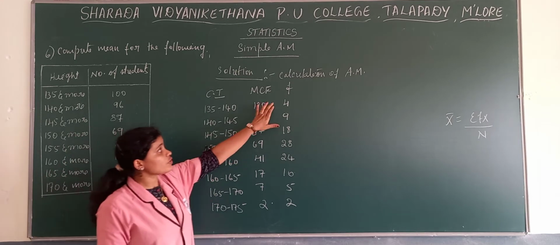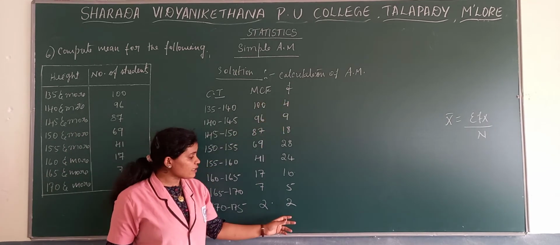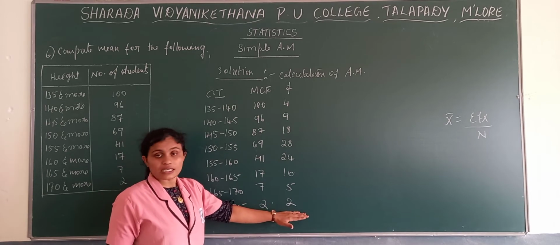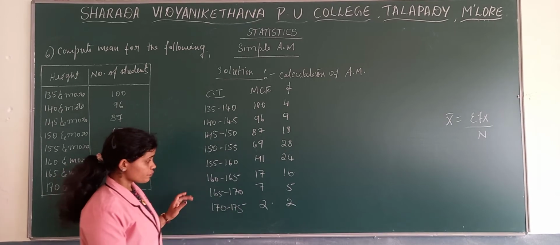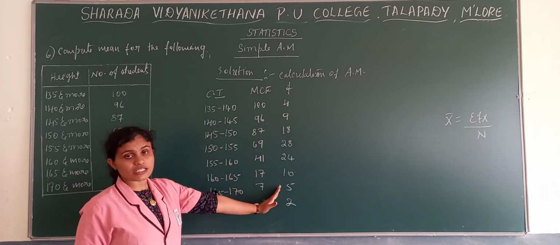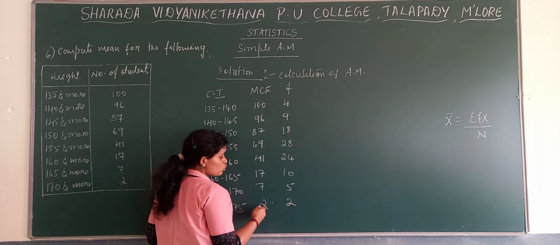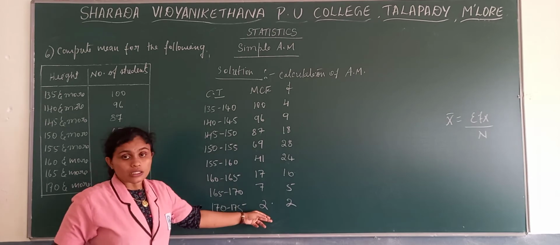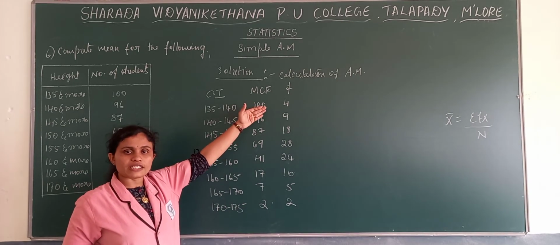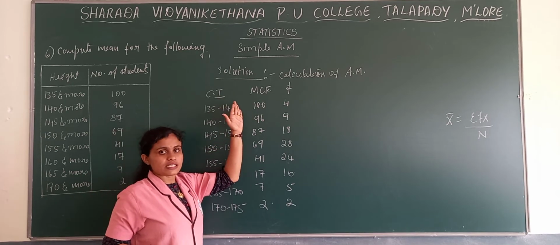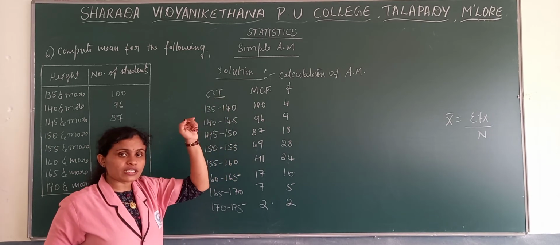In case of LCF, we write the first value as it is, but in MCF we write the last value as it is. Now, when we find LCF from frequencies, how to find it?